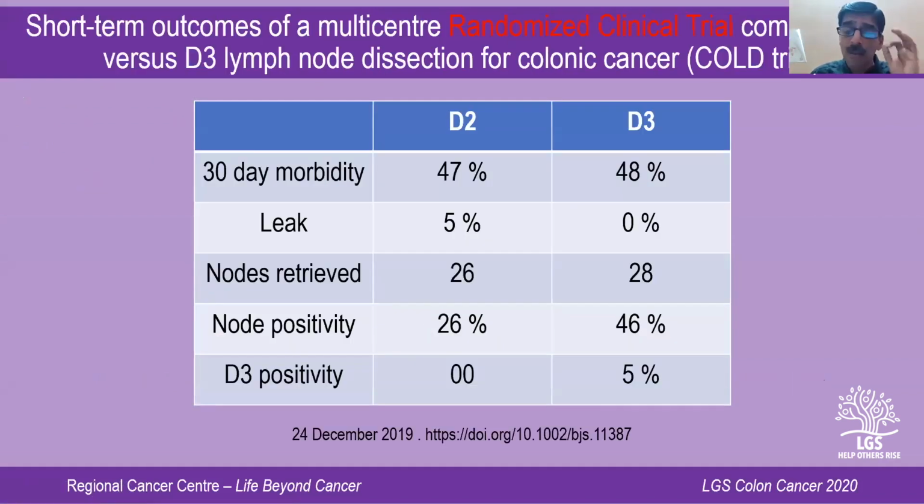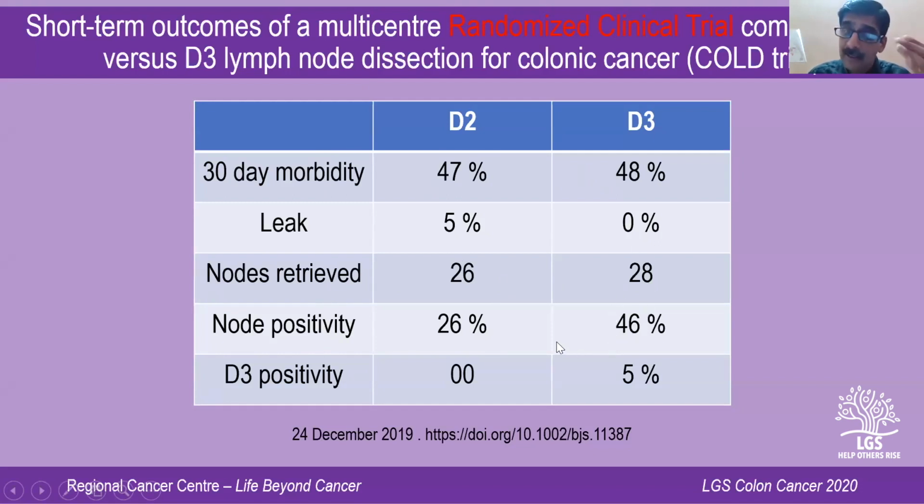And again, this is the only randomized controlled trial. If there are surgical oncology postgraduates or there are MCh graduates, please note this. This is the only randomized controlled trial, the COLD trial comparing D2 versus D3. They found out that 30-day mortality is comparable. Leak rates also were comparable. Leak rates were unfortunately higher in the D2 arm, but nodes retrieved also were comparable, but node positivity was very high in the D3 arm.